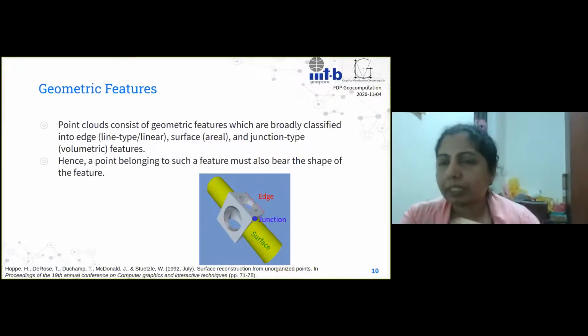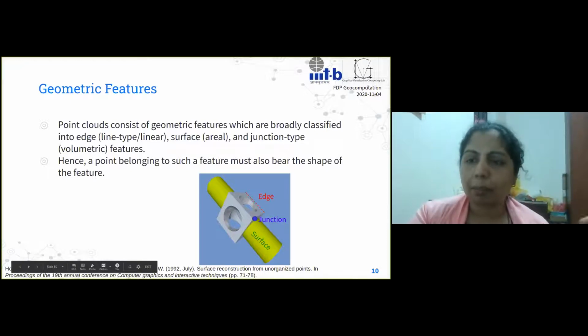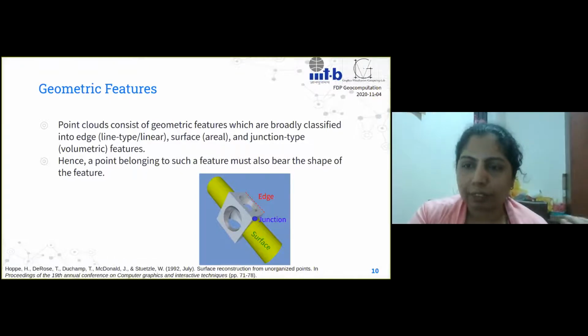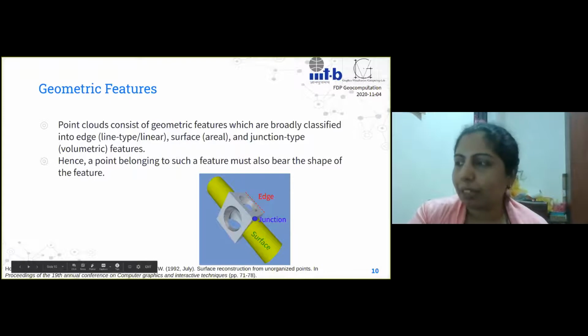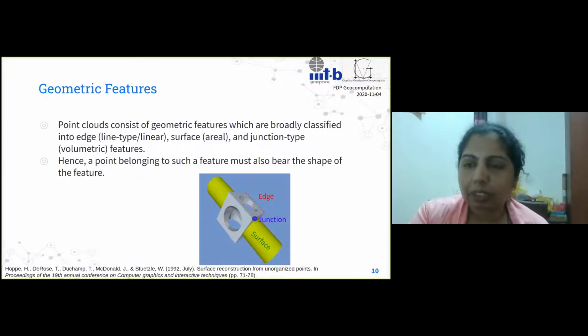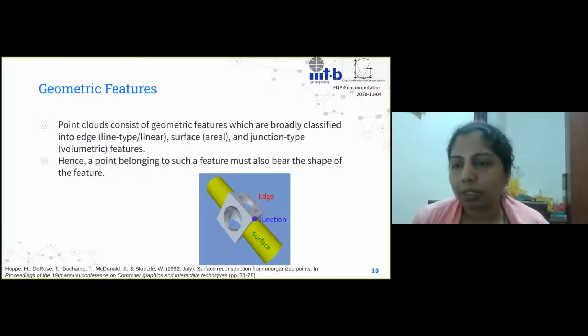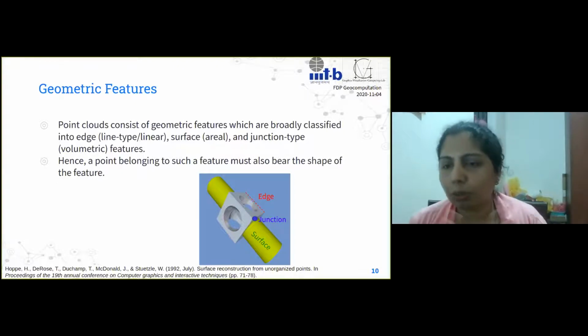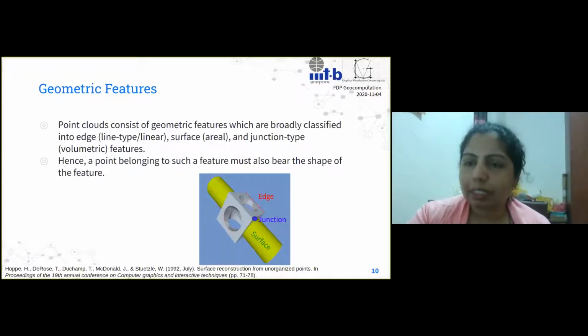I would also mention here that not all the points in the point cloud you get from LiDAR technology will tend to fall in one of these three. There will be points like points on foliage, for instance, in vegetation, where you can't identify what the geometric structure is. So typically those kinds of points will also fall under junction points, because one is unable to figure out what its neighborhood is like, right? So all those points, including the junction points, then fall into one category. Okay. So this is essentially what we are trying to do now.